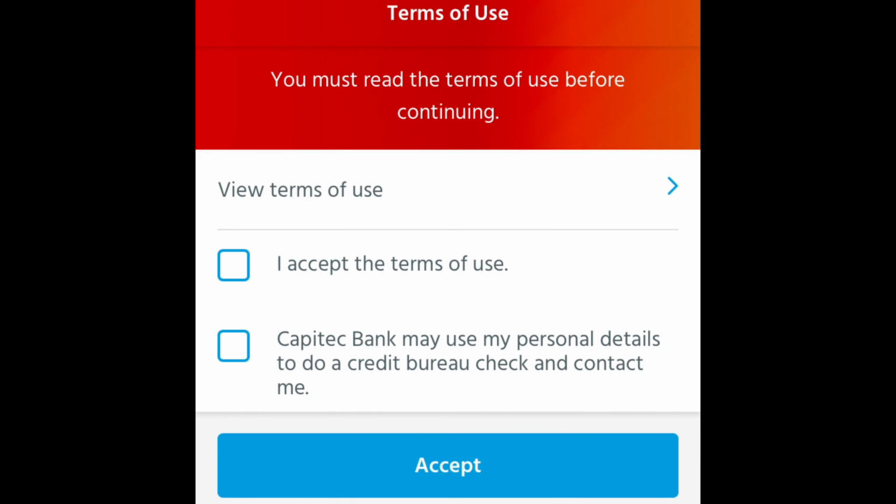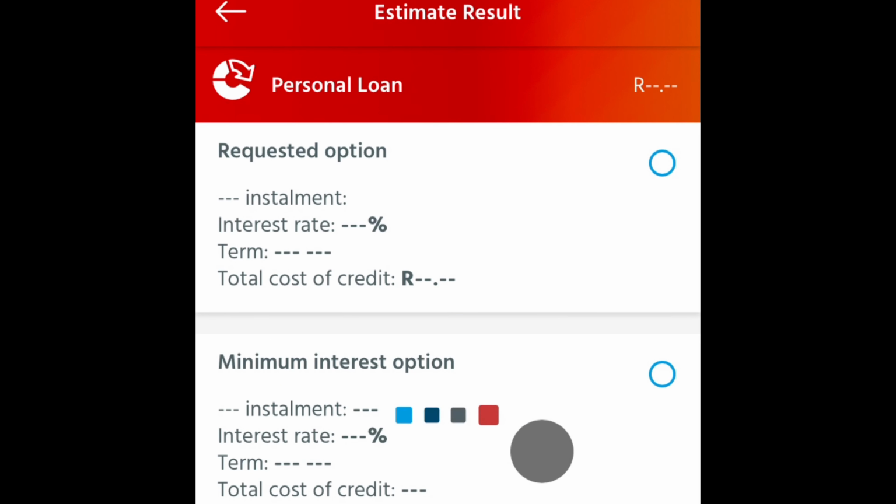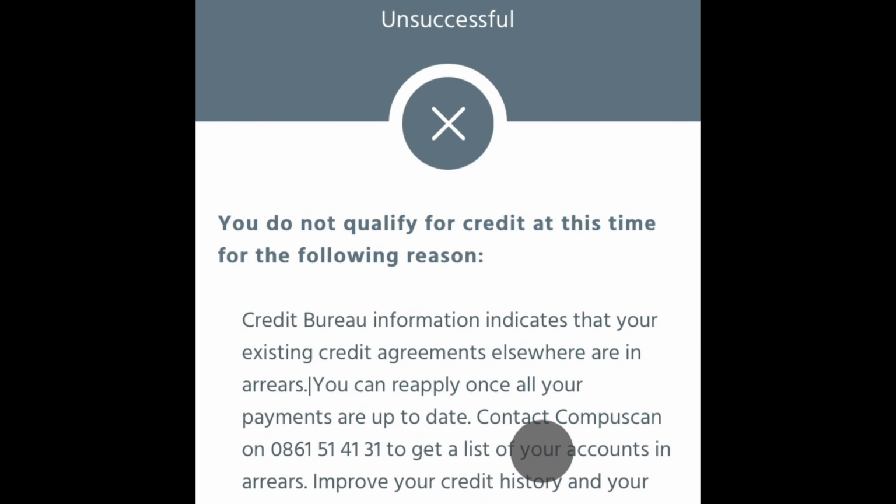So now you need to accept the terms and conditions by clicking there and accept. Okay, as you can see guys, I do not qualify for any loan. It's unsuccessful. So basically this is how you go on applying for a loan without going to any bank, and your loan will be approved immediately on the app